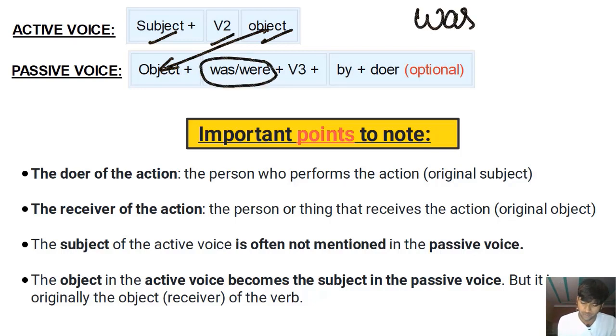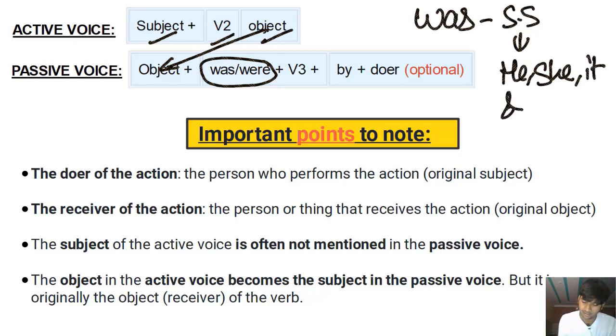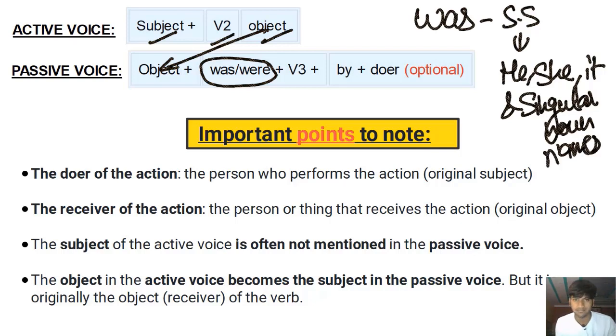Was is used with a singular subject, which is he, she, it, and singular noun names like Rahul, Sam, Ria, teacher, doctor, right?